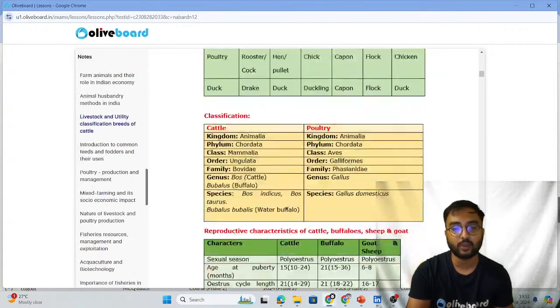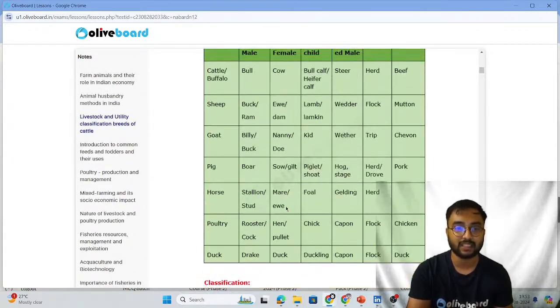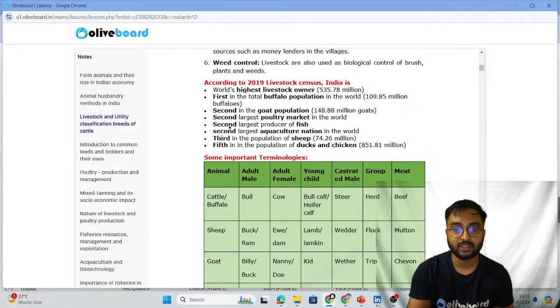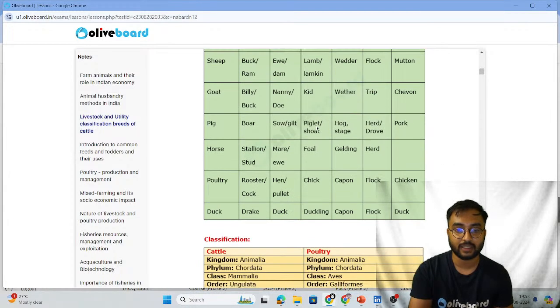I don't think there are such quality oriented notes anywhere. Look at these tables, guys. Some important terminologies. What is this? Is a readily asked questions in the exam, right? According to livestock census, which is the second largest producer of fish in India. India is, right? So India, and what is the rank of India in different things.